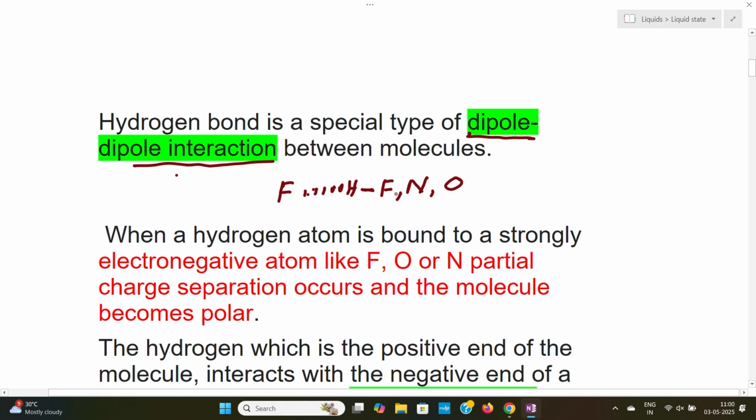I repeat, the hydrogen bond is when a hydrogen atom is covalently attached to the electronegative atom of fluorine, nitrogen or oxygen, and this hydrogen can have dipole-dipole interaction with the other electronegative atom of the same substance or a different substance.